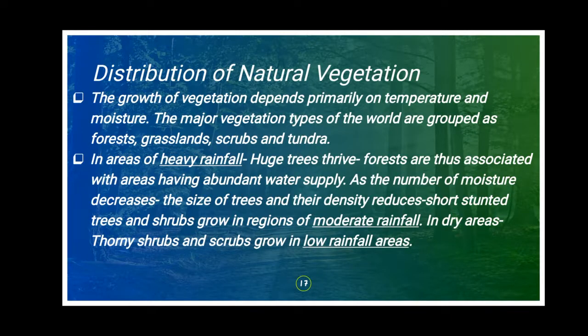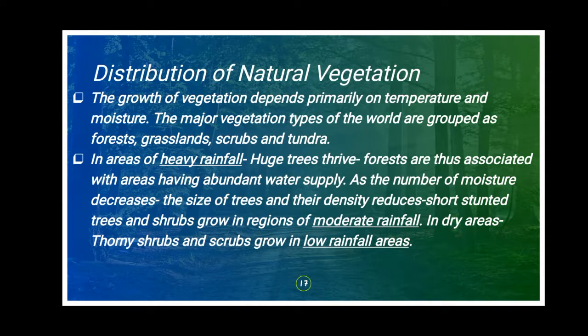Okay, children. If an area receives heavy rainfall, there the trees will be very high and big, and that forest will have abundant water supply. So if the area receives heavy rainfall, the trees will be huge and big, and the forest will have abundant water supply.